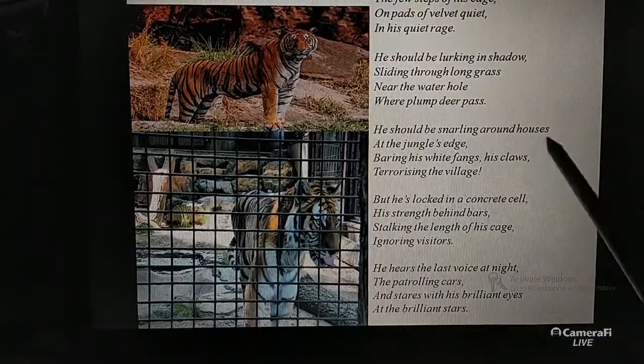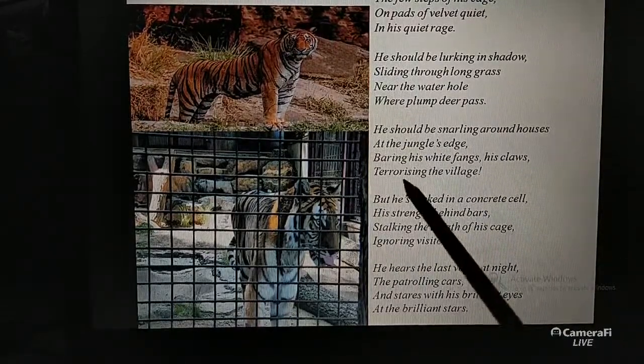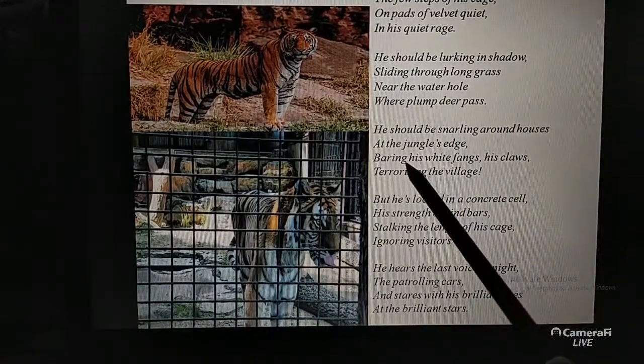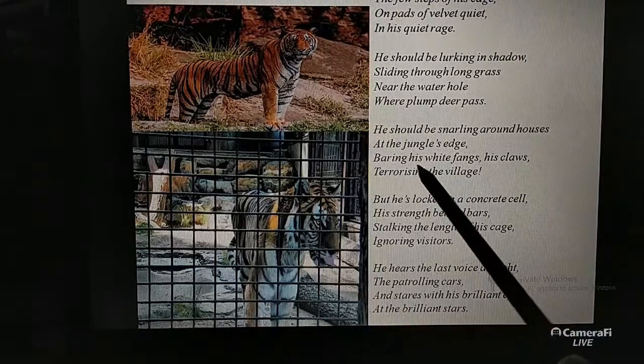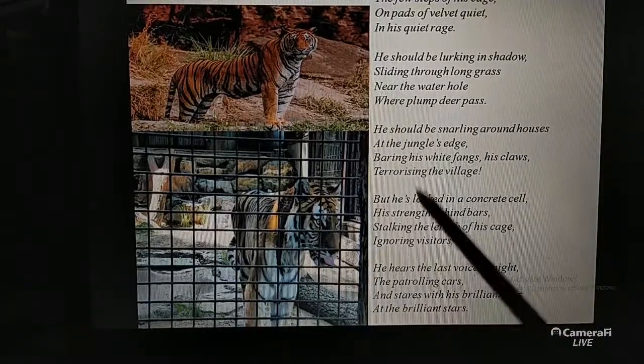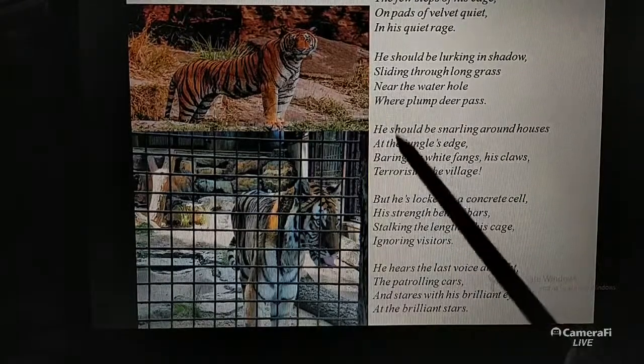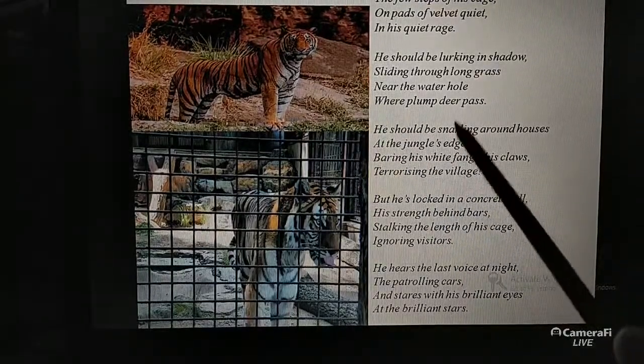He should be snarling around houses at the jungle's edge, bearing his white fangs. Who is he here? To whom is he referred here? He is referred to as the tiger. Like if the question is asked, who is he here? He is the tiger, like this. Okay. Simple question, 1 mark.